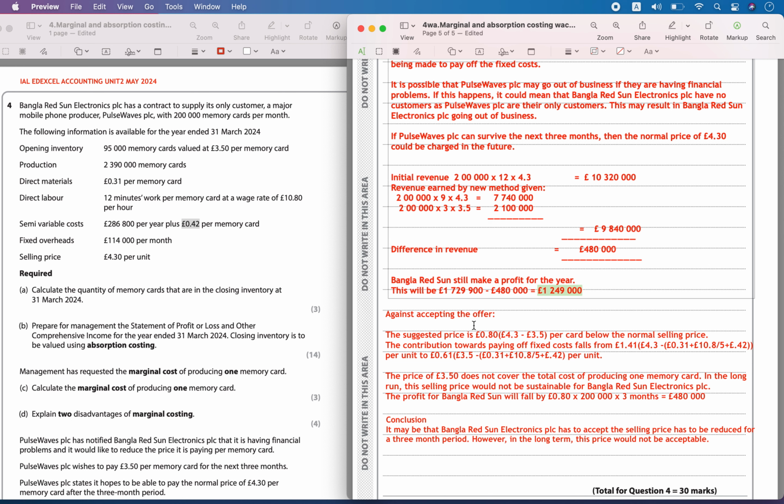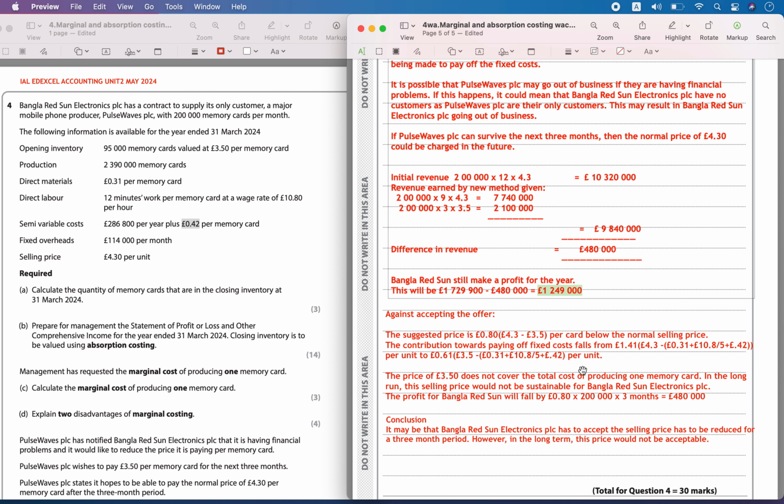But against accepting this offer, the suggested price is 0.80 below the normal selling price. What happens to the contribution? Earlier, with a selling price of 4.3 and these variable costs, the contribution was 1.41.